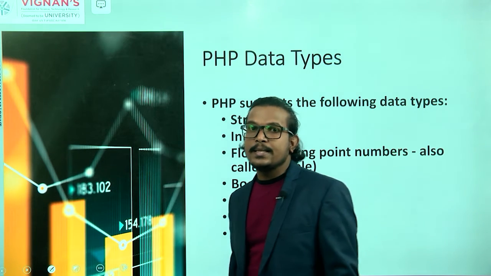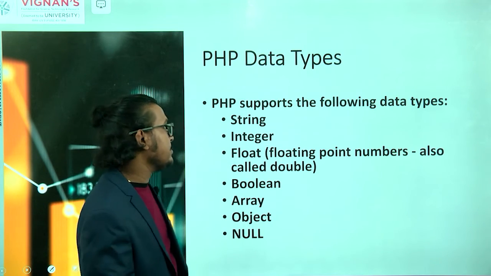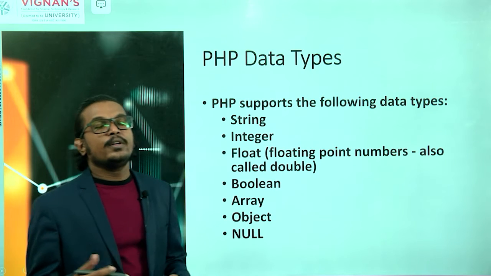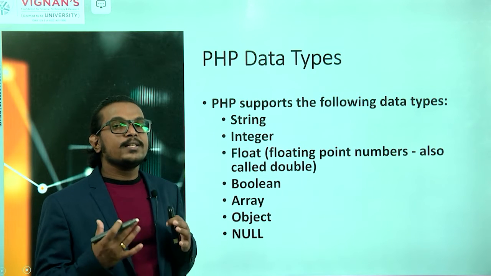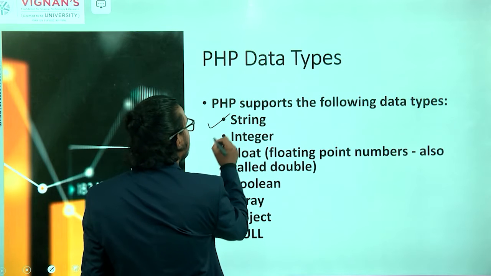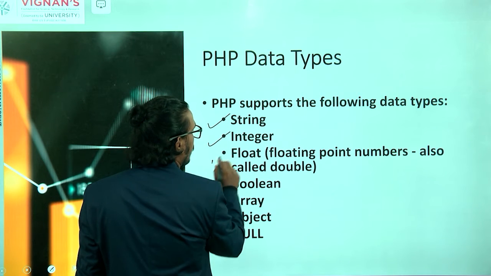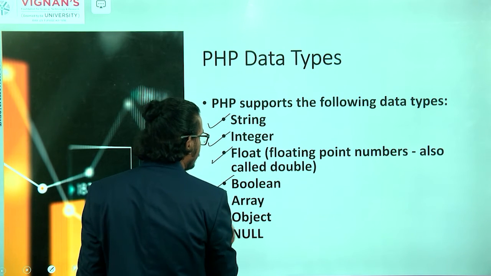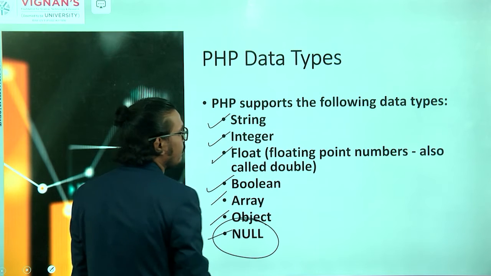So next one is the PHP data types. We have different types of data. First we'll see what the data types are. We have the string data type, integer, float, boolean, array, object and null. It supports the null value also.